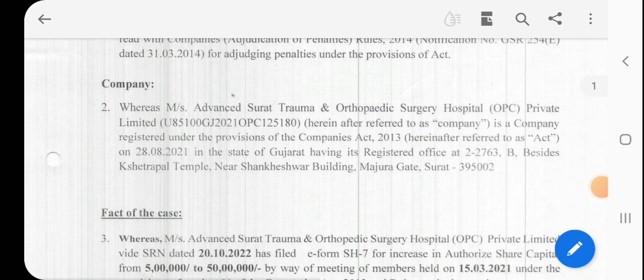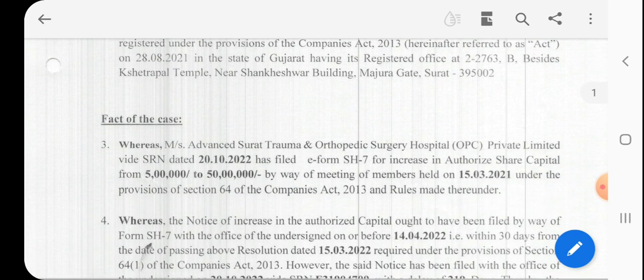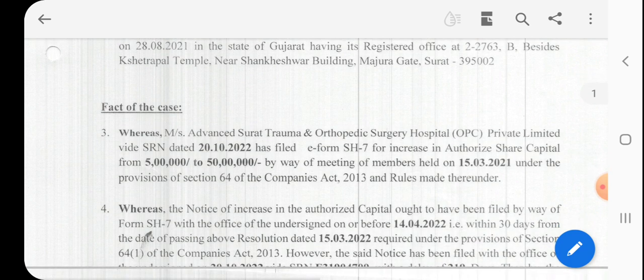The company has its registered office at Surat, Gujarat, and as per the facts of the case, the company is a private limited company and filed form SH-7 for increase in the authorized share capital from 5 lakh to 50 lakh by way of the meeting of the members held on 15th March 2021 under the provision of Section 64 of the Companies Act and Rules made thereunder.